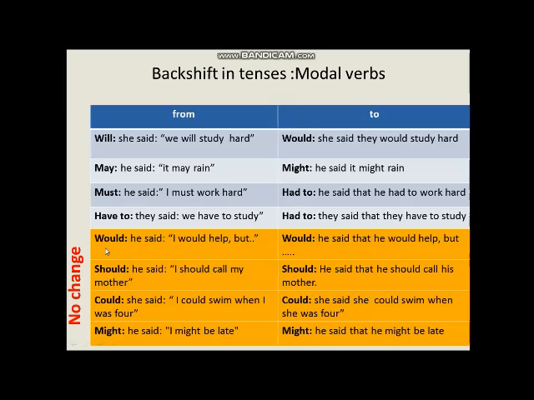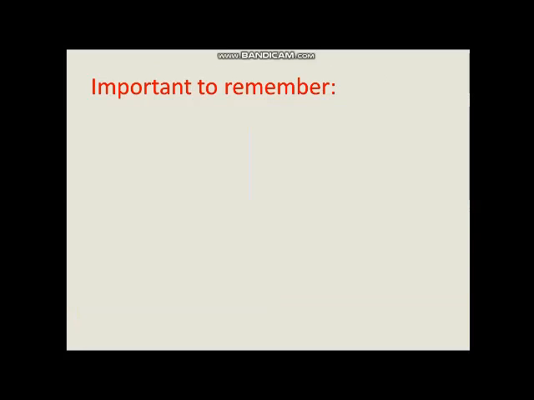So no change. For example, he said, "I would help," becomes he said that he would help, and we didn't change anything. We put the statement as it is. We just changed the pronouns, etc. Very nice. So this is concerning the modals.